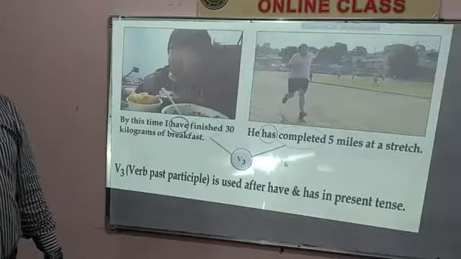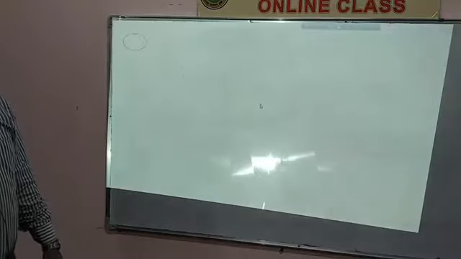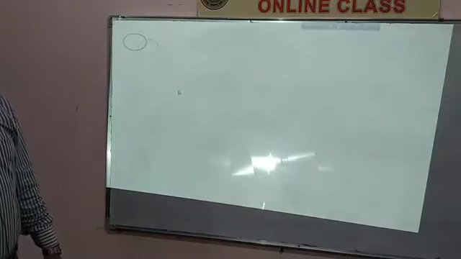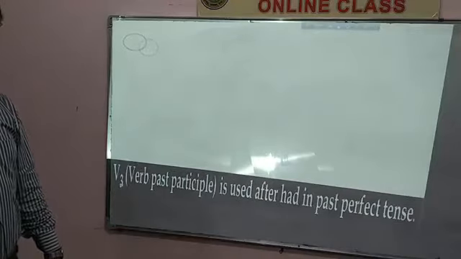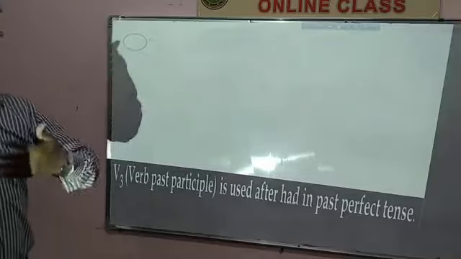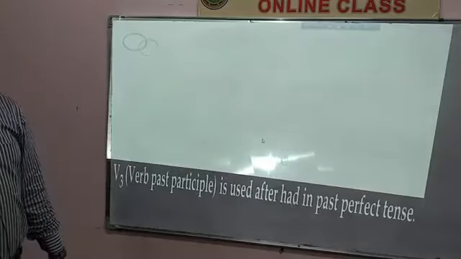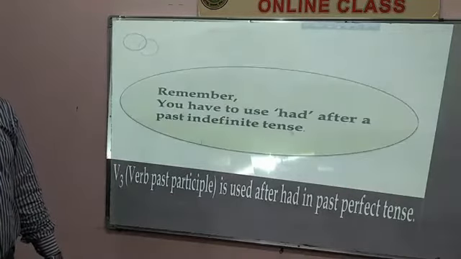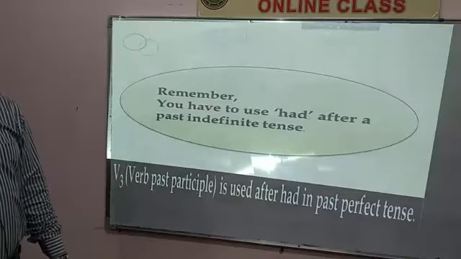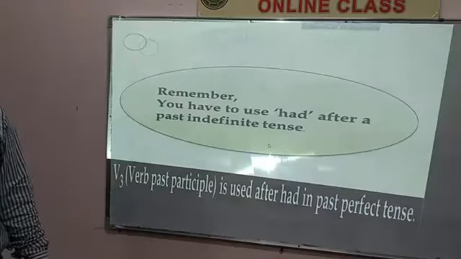Okay. So here you see that the verb past participle form is used after had in the past tense. It means in the case of past tense you have to use the past participle form after had. It means you have to use had after a past indefinite tense.